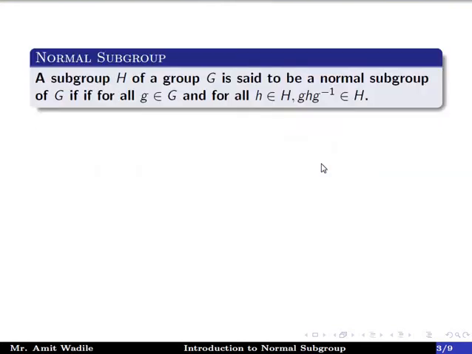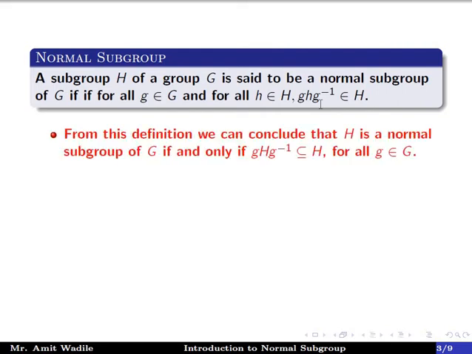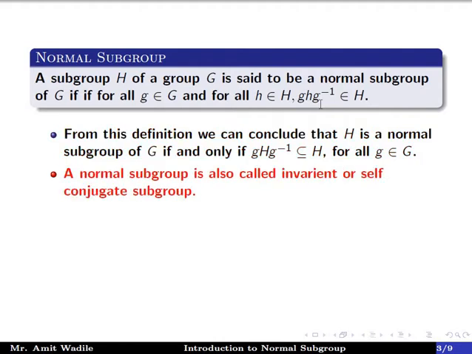Another definition of normal subgroup is: a subgroup H of a group G is said to be a normal subgroup of G if for all g belonging to G and for all h belonging to H, ghg inverse belongs to H. From this definition, we can conclude that H is a normal subgroup of G if and only if gHg inverse is a subset of H for all g belonging to G. A normal subgroup is also called an invariant or self-conjugate subgroup.